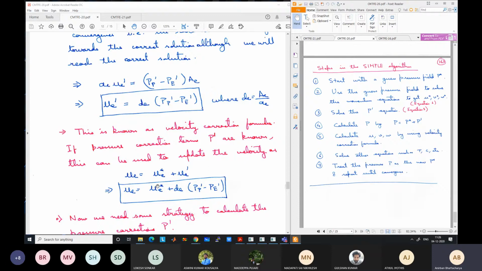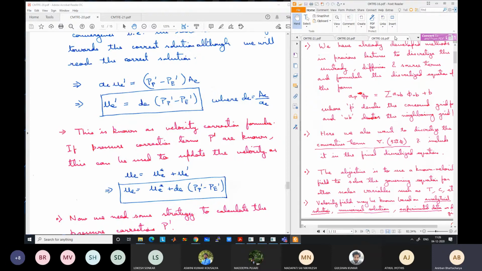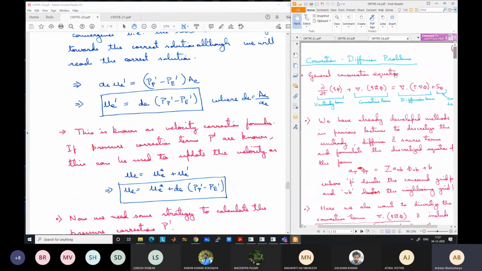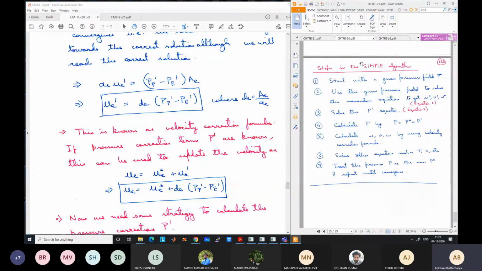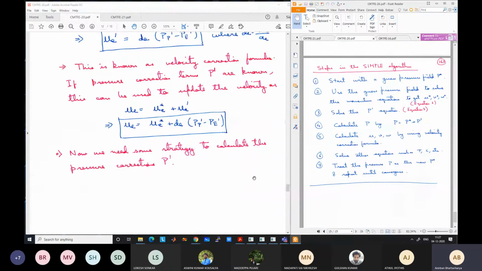After this, using this velocity, you can solve for any other equation, say the equation for temperature or any other field, because you need the velocity there. Once you solve for those other things, you take this P as the next pressure and just keep on repeating this step 6 again and again until you see that there is not much change, and the converged solution is reached.